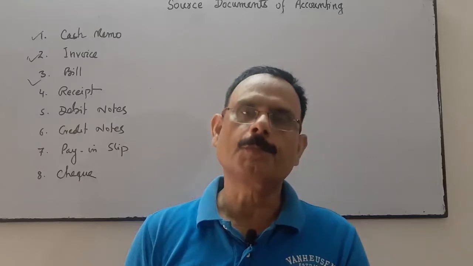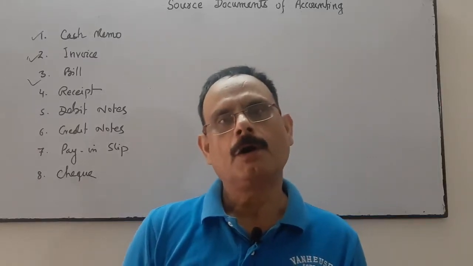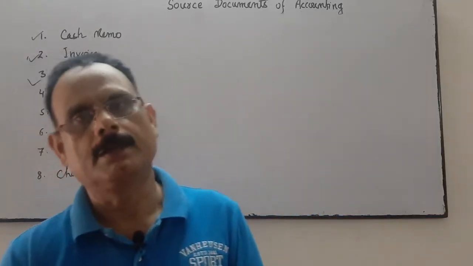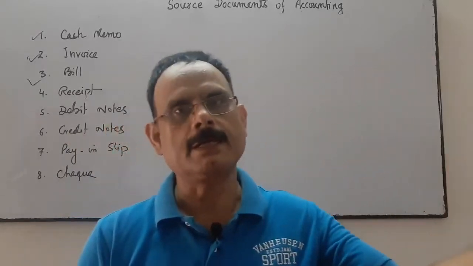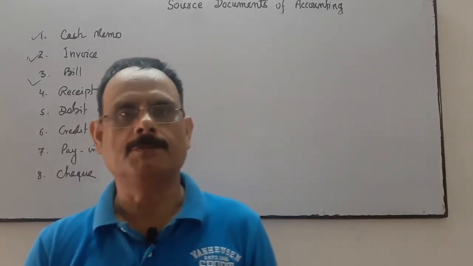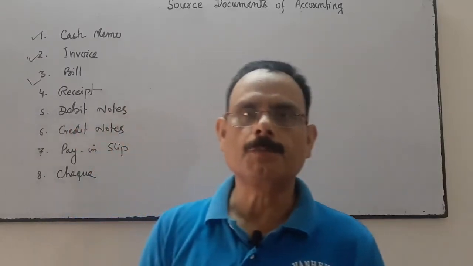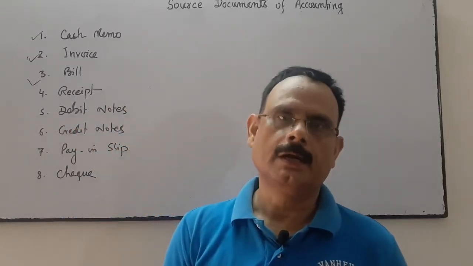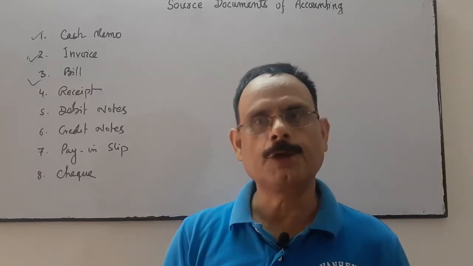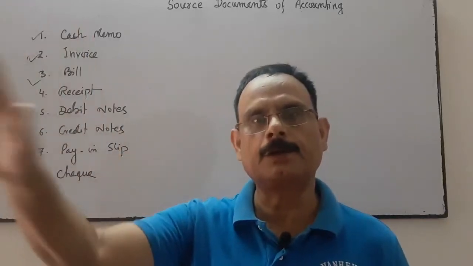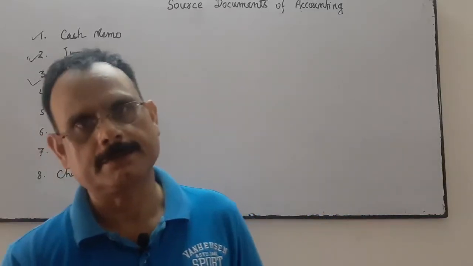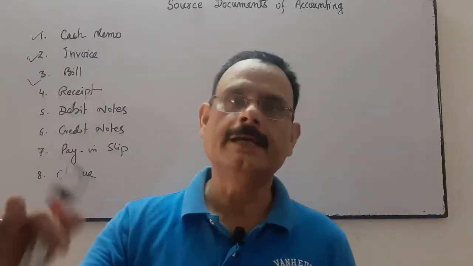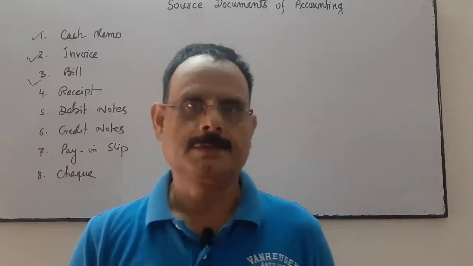So two copies will be prepared of invoice and bill. Invoice original copy will be given to the customer, duplicate copy will be with me. In case of bill, I will receive the original copy and duplicate copy will be in the hand of the seller for their evidence.